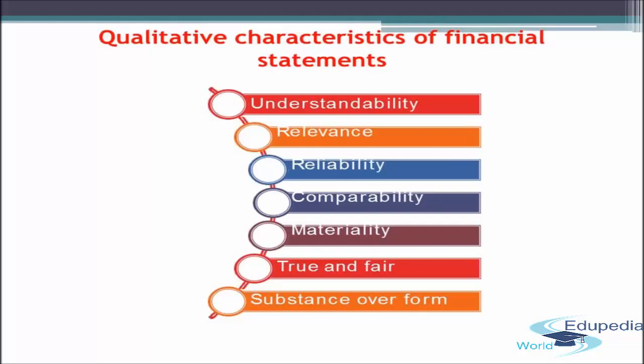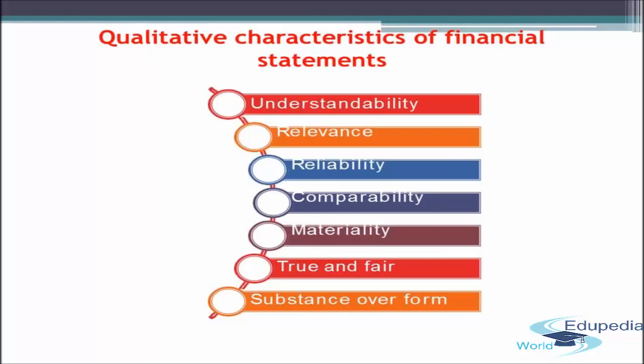He has to keep special precaution that all items of material importance are properly presented and are error free in the financial statement, and they are not omitted from the financial statement. So this has to be kept in mind by the accountant while preparing the financial statement, that all material items are properly displayed and depicted so that economic decisions of the end users are not affected by any error in the material items.